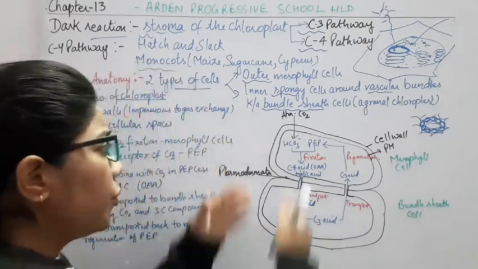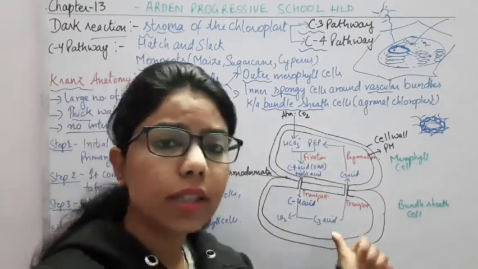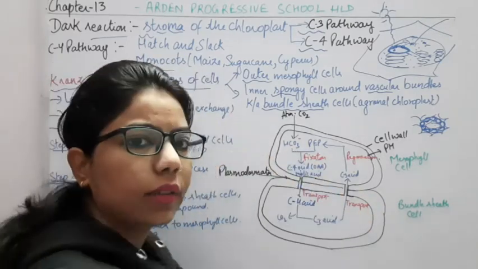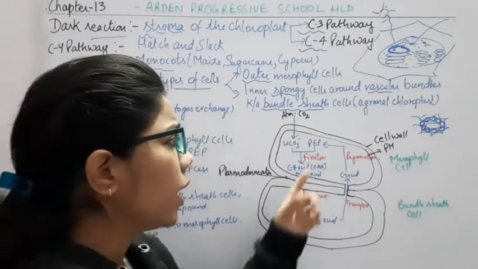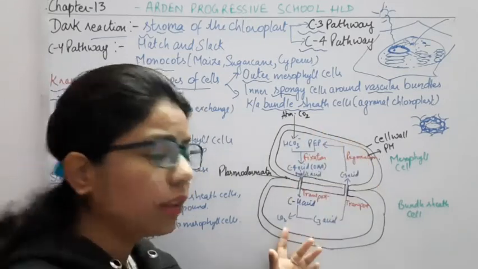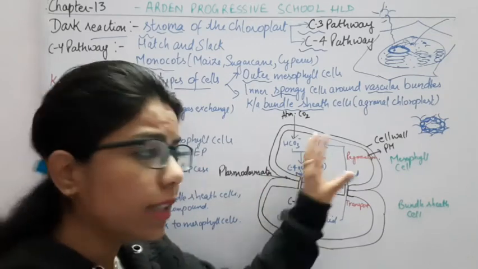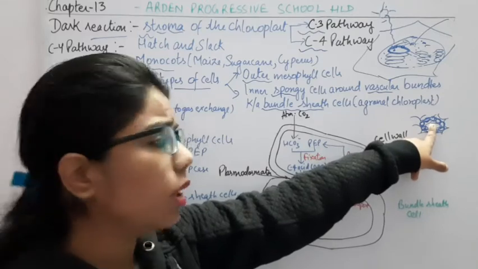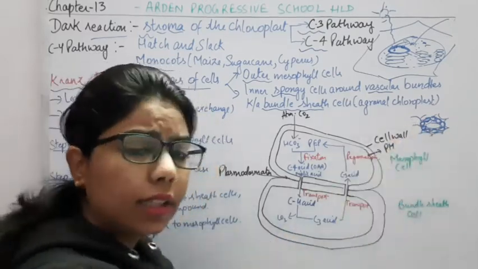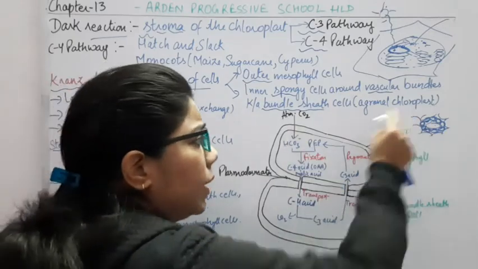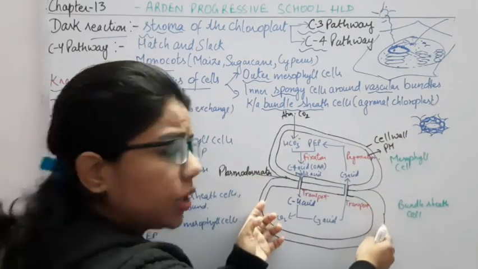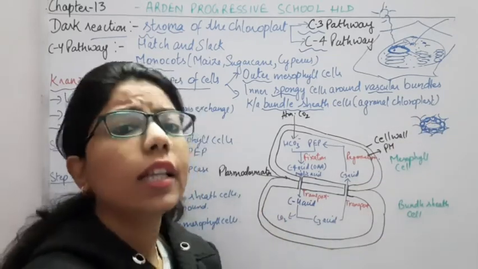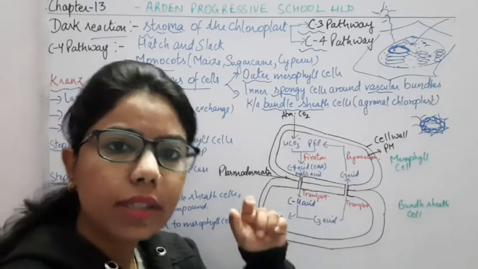Next part, we will move towards the mechanism, how it works exactly in the leaves. So here I have drawn two types of cells which are present in C4 plants. What are they? The first one is the mesophyll cells and another one is the bundle sheath cells. You can relate this diagram: inside are the vascular bundles, then outside they are surrounded by the bundle sheath cells. This one is the bundle sheath cell and this one is the mesophyll cells, and the bundle sheath cells are thick as compared to the mesophyll cells.